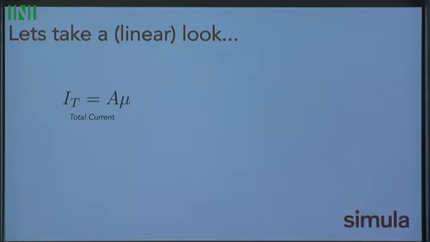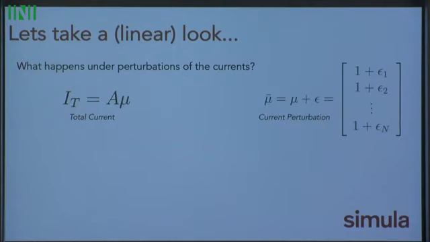And what this lets us do is look quite robustly at perturbations of the system, right? If we have a linear system, we can understand the perturbations a lot easier and more quickly. Now some drug will perturb these currents. It might block current 1, it might do nothing to current 2, it might promote current 3. We'll end up with some sort of current perturbation, and now we have a total perturbed current.